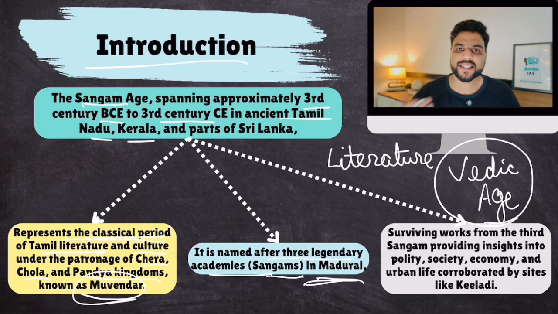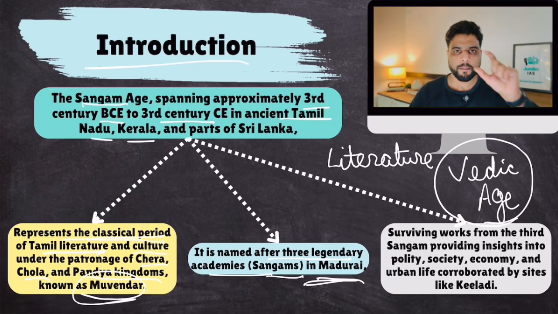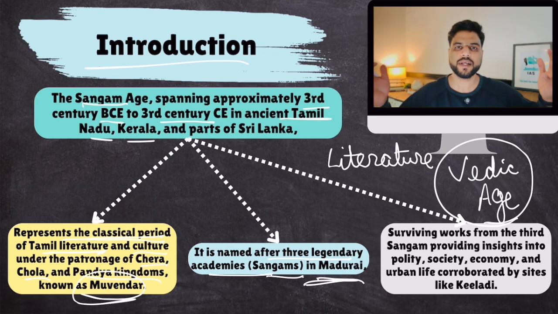So, what is Sangam literature basically? Listen to me carefully. Back in those days, there were so many poets, writers, bards, so many literary geniuses. Now, Madurai was a city under Pandya rule, and Pandya kings used to conduct assemblies where all the poets, writers, intellectuals and literary geniuses would meet at Madurai.